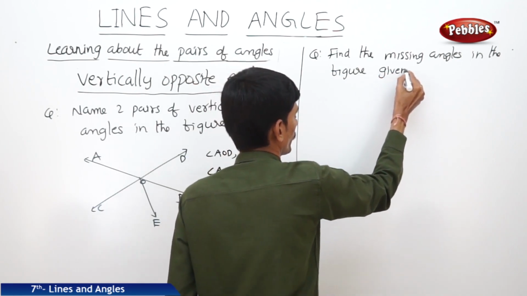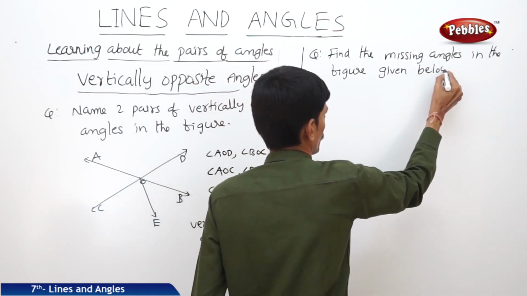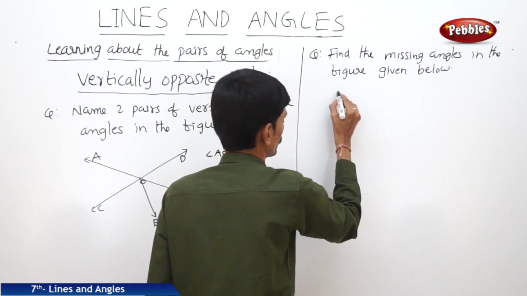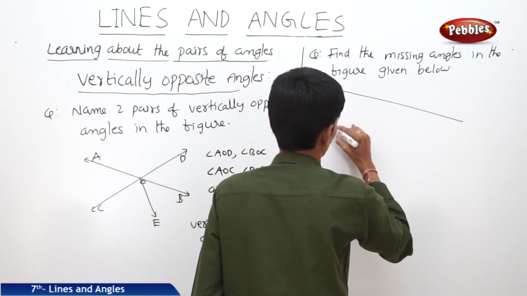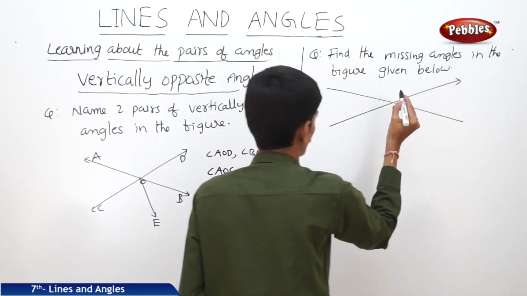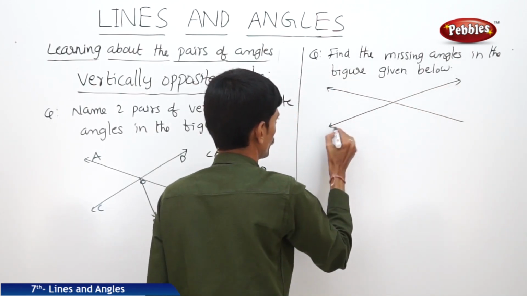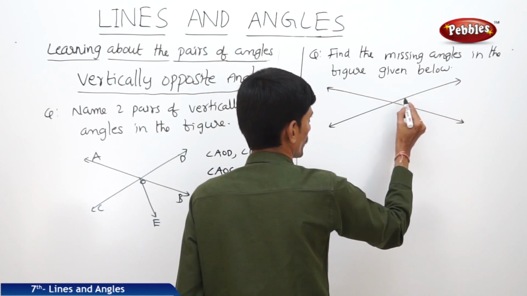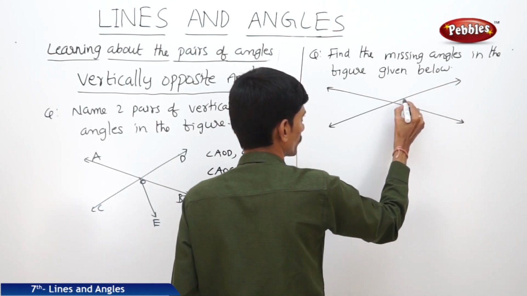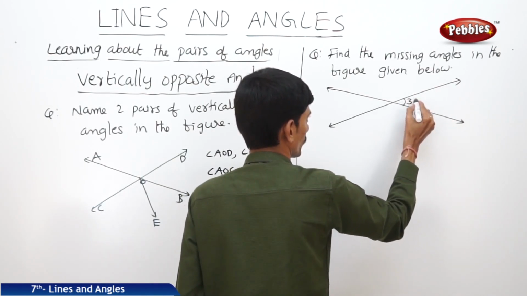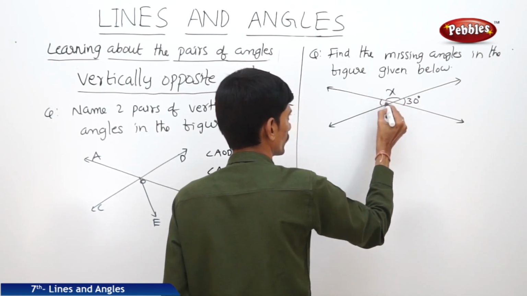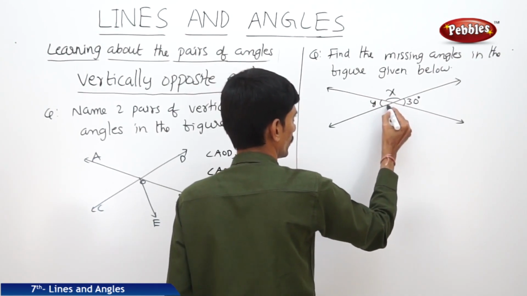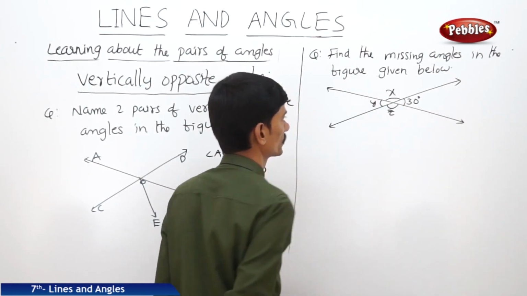The figure given below, here one angle is given as 30 degrees, then you should find x, y and z.